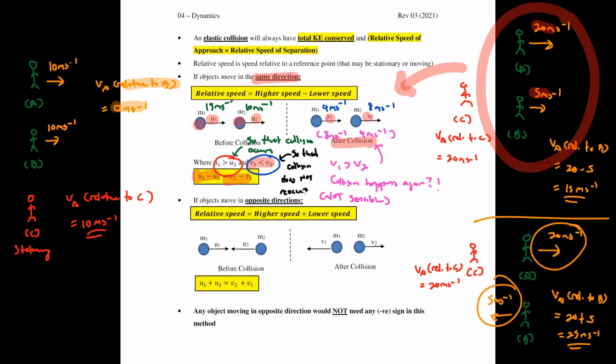Okay, collision does not happen again. I'll put it simply, because it's not sensible. When something hits an object the first time, giving you the first collision, it doesn't collide again. All right. So that's why I say that V2 must be more than V1.